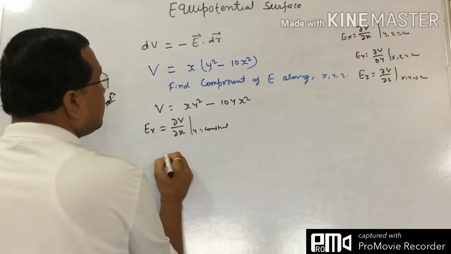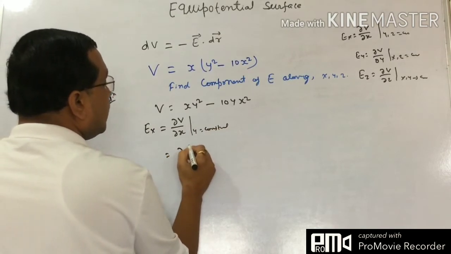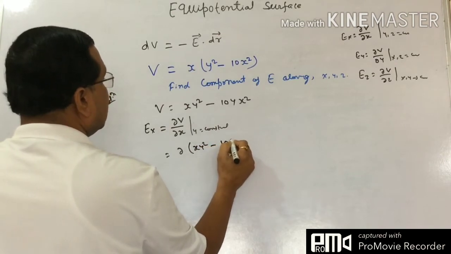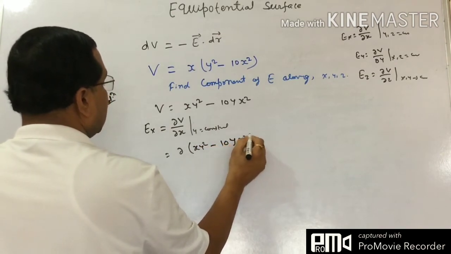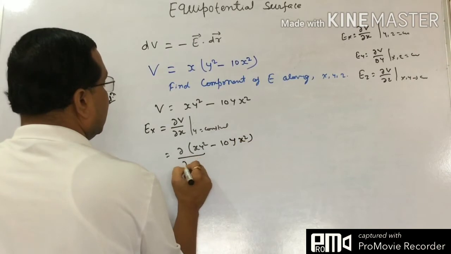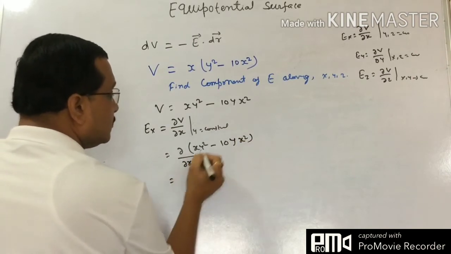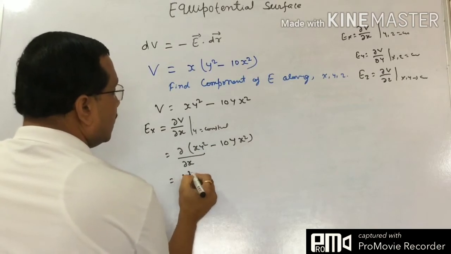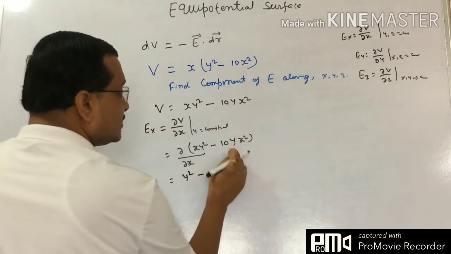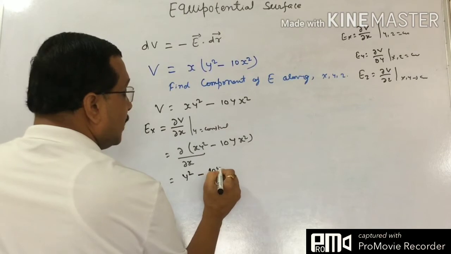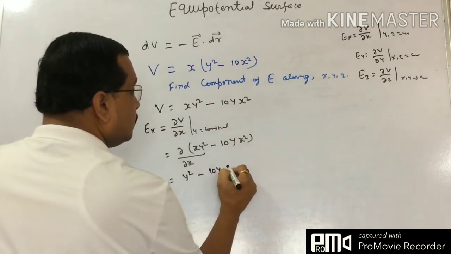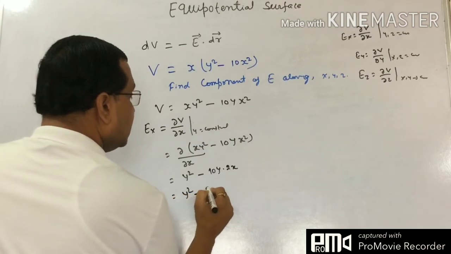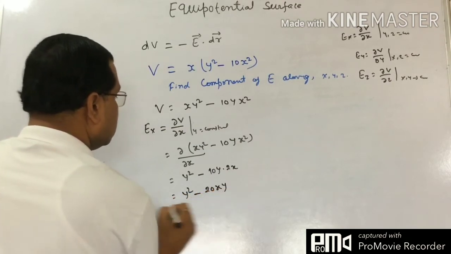So what will be del by del x of y square minus 10 y x square? Y is constant. What is the differentiation of x? 1. So y square minus 10y, because y has to be constant, times x square into 2x. That is y square minus 20xy. This is Ex.